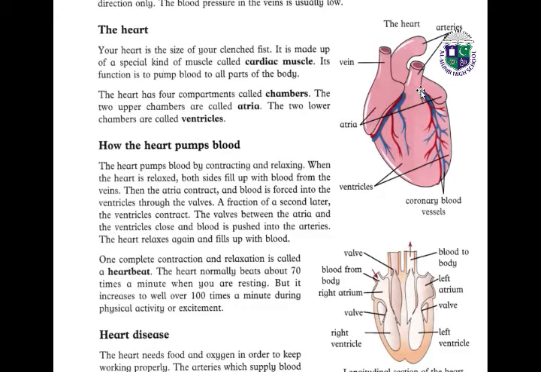Students, the heart has 4 compartments. Yes, we call them chambers. The upper 2 chambers are called the atria. These are the atria. The lower 2 chambers are called the ventricles. These are the ventricles. Look at this picture. This is the picture of a heart. And here we have the arteries, veins and coronary blood vessels.